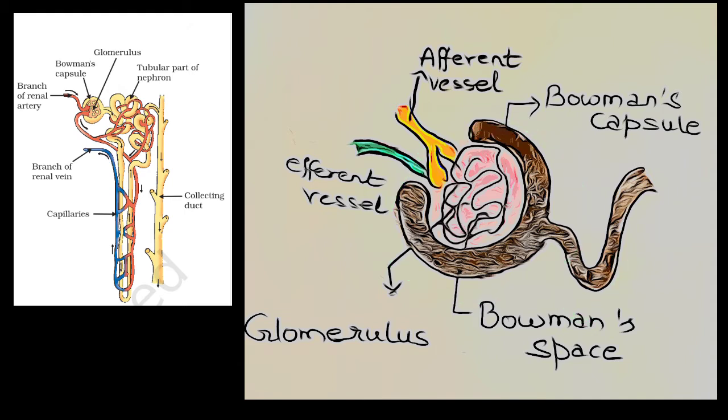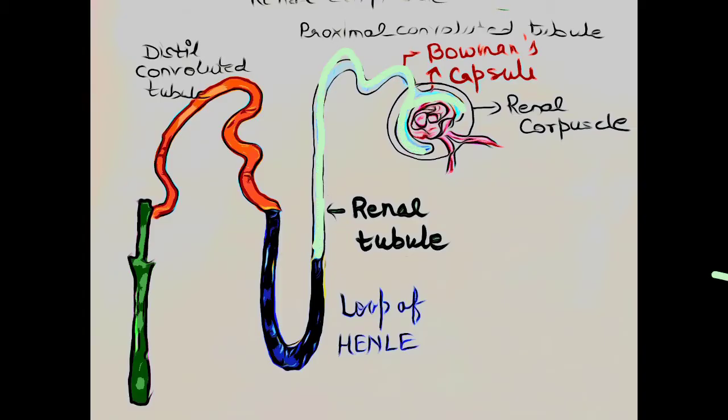The afferent vessel brings blood into the Bowman's capsule and the efferent vessel takes blood out. Bowman's capsule and glomerulus together are called the renal corpuscle or Malpighian body. The other end is known as the renal tubule. One end is the Bowman's capsule and the other end is the renal tubule. Tubule means small tube. Here one end is inside the Bowman's capsule and the other end is in the duct system of the kidney. Here you can see three regions in this diagram: light green, blue and orange.